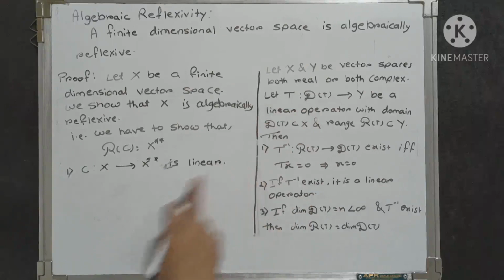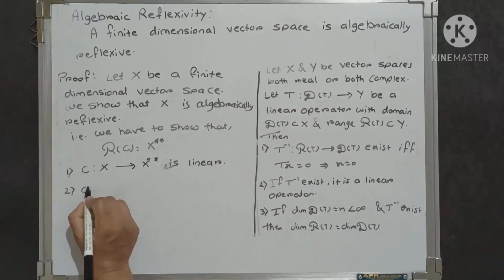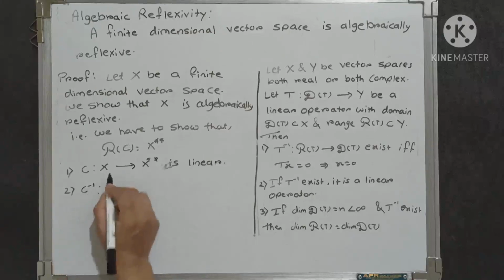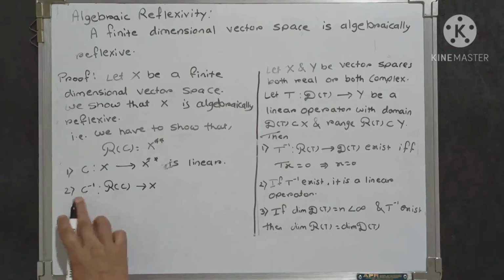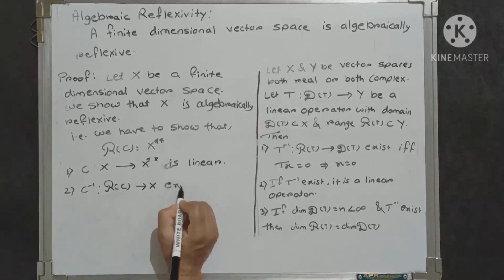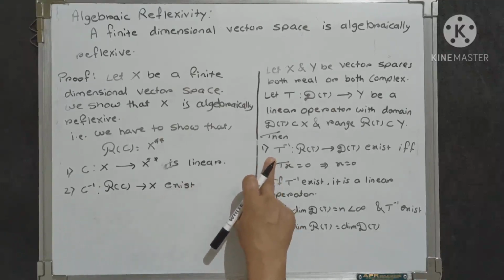After this first condition, we prove the second condition, that C inverse exists. Now the C inverse is from script R of C to X. To prove this, we use this statement.